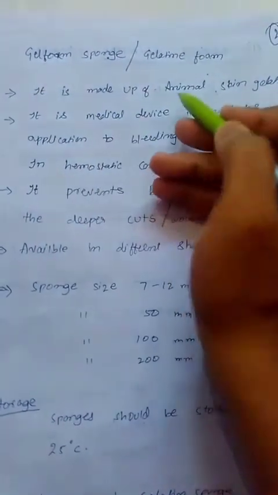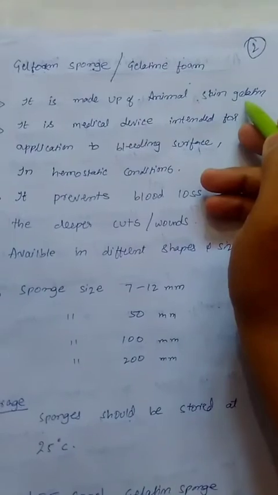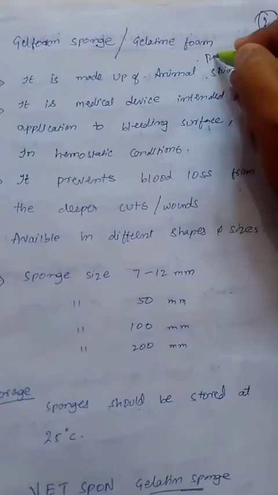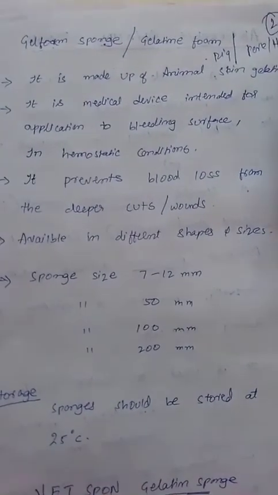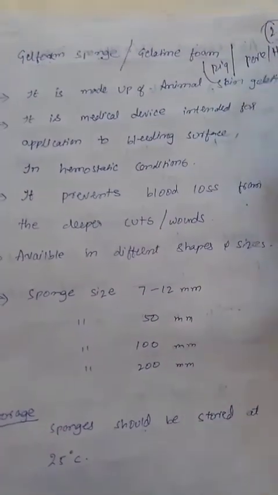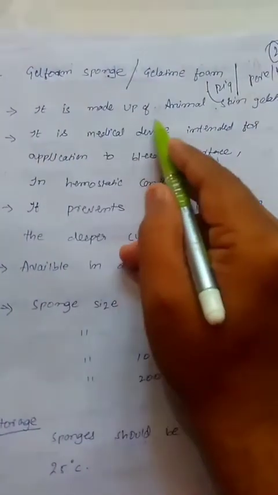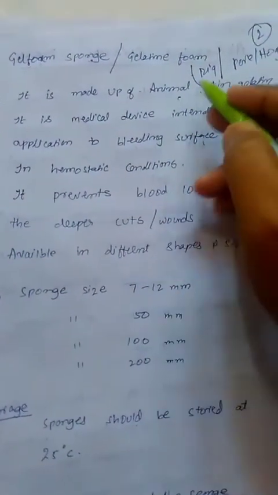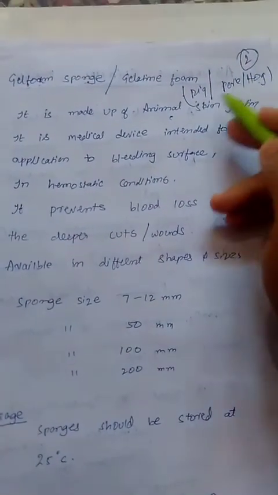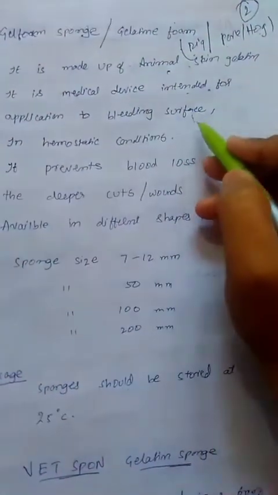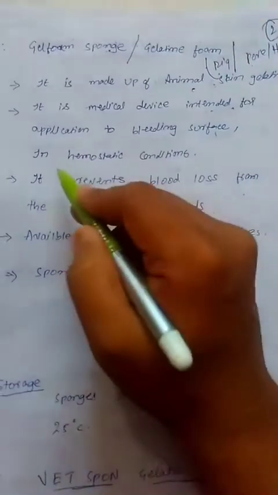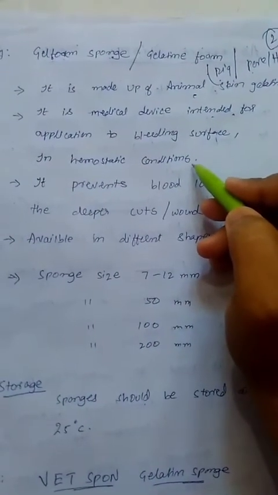It is made up of animal skin gelatin. Animals like pig or pork. Generally it is made from animal skin gelatin. It is a medical device intended for application to bleeding surfaces, for hemostatic conditions.